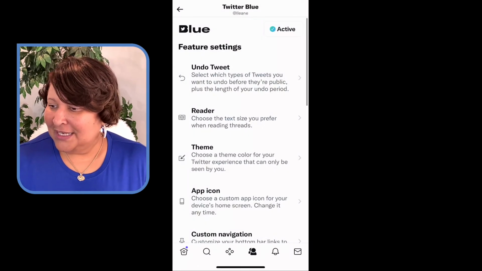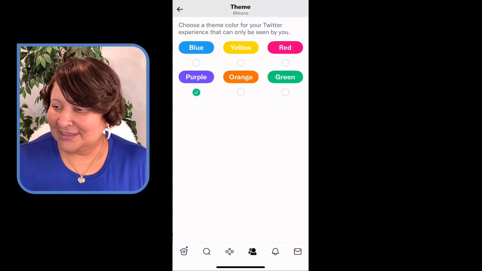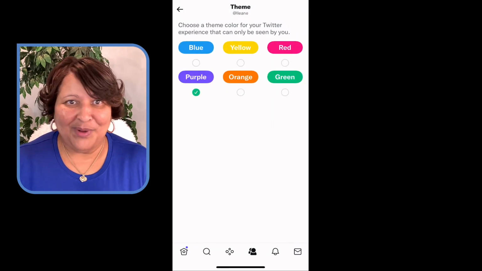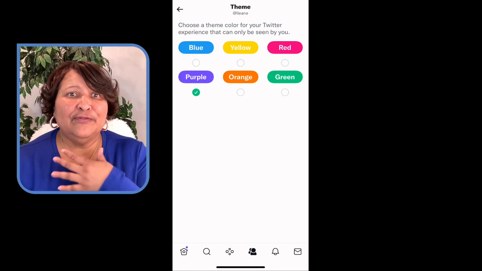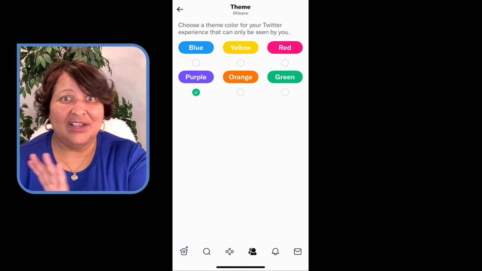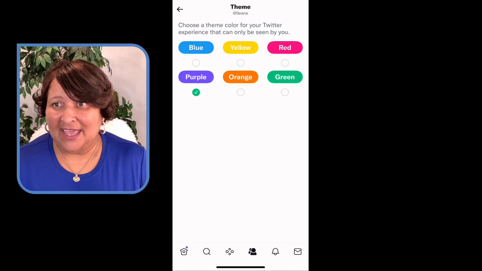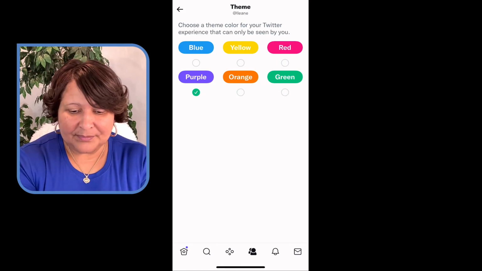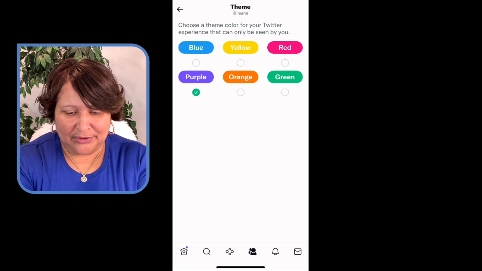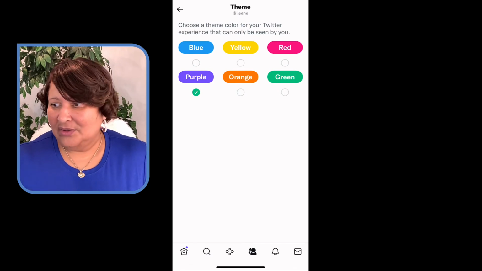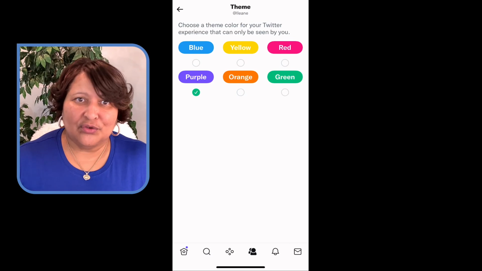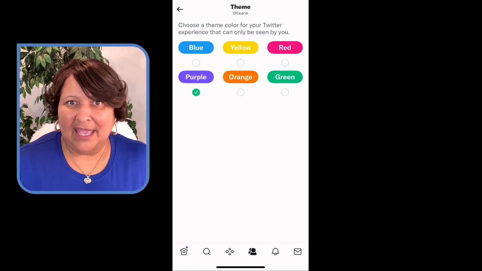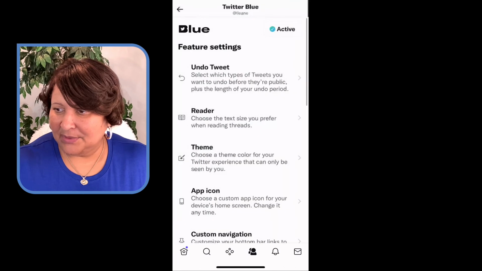All right, so next is the theme. I can choose the theme colors of how Twitter appears. Now, this is only for me. It doesn't impact how anybody sees my tweets or any of that. It's just the way you see Twitter when you're navigating. Right now I have that on purple, but of course you see there I could use blue, yellow, red, purple, orange, or green. And I don't know if they're going to add more colors, but sounds like something they may do one day.